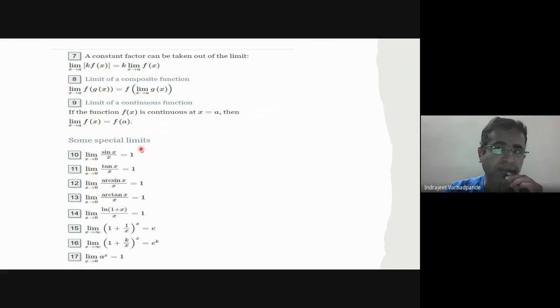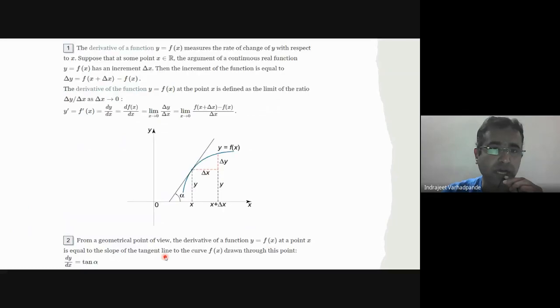Some special limits. You might be aware of these formulas, which you would have used very often while preparing for your examinations. Limit x extending to 0, sin x upon x is 1. Limit x extending to 0, tan x upon x is 1. Arc sin x upon x is 1. Log of 1 plus x upon x, when the limit extends to 0, is 1. Limit x extending to infinity, 1 plus 1 by x to the power x is e. Limit x extending to 0, a to the power x is equal to 1, because a to the power 0 is 1. I hope this background is sufficient for us.